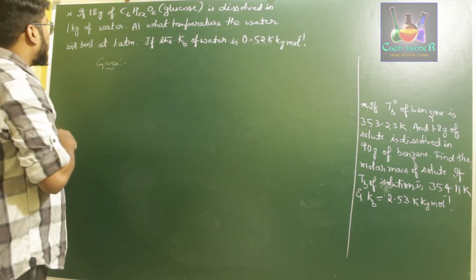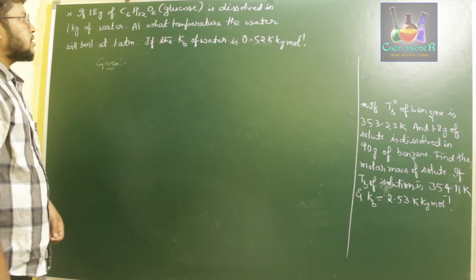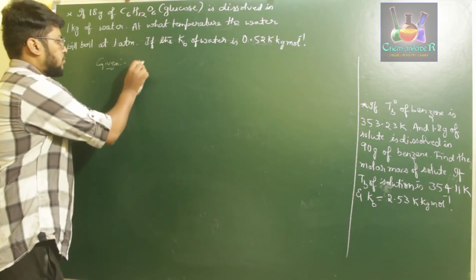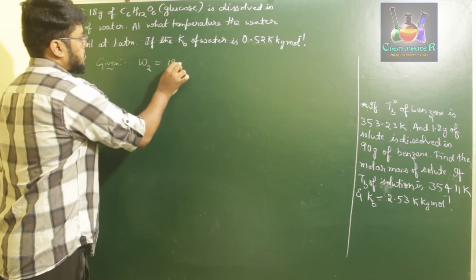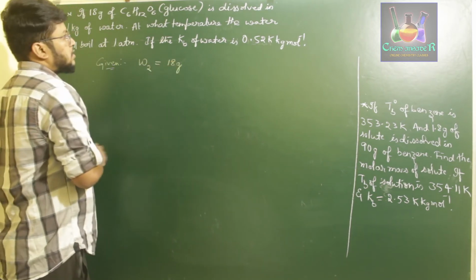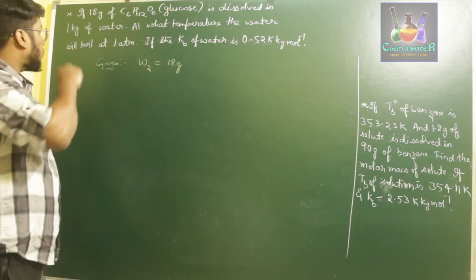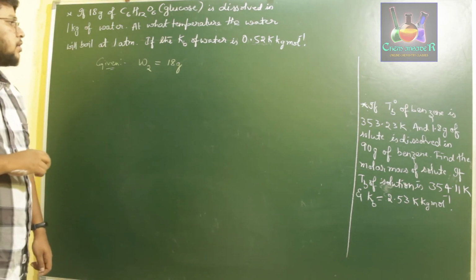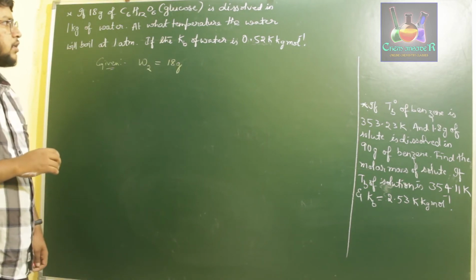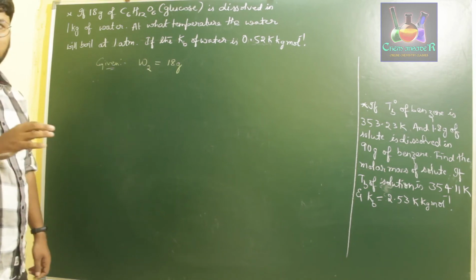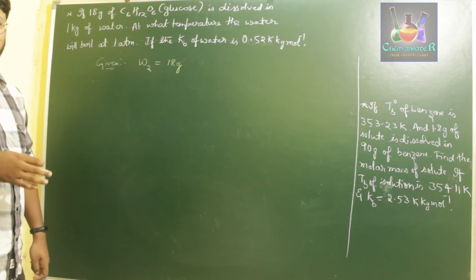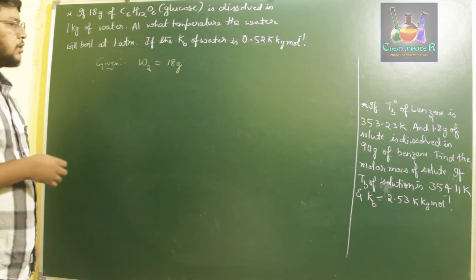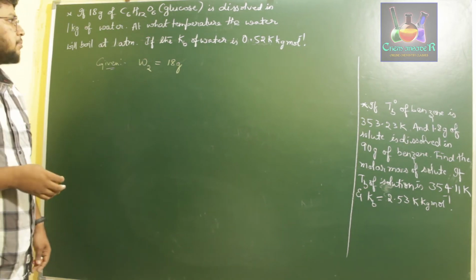The values which they have given are 18 grams of C6H12O6, that is W2, the weight of the solute, dissolved in 1 kilogram of water. If you observe this carefully, we don't need to find the molar mass of the solute first in order to solve for the variation in temperature.